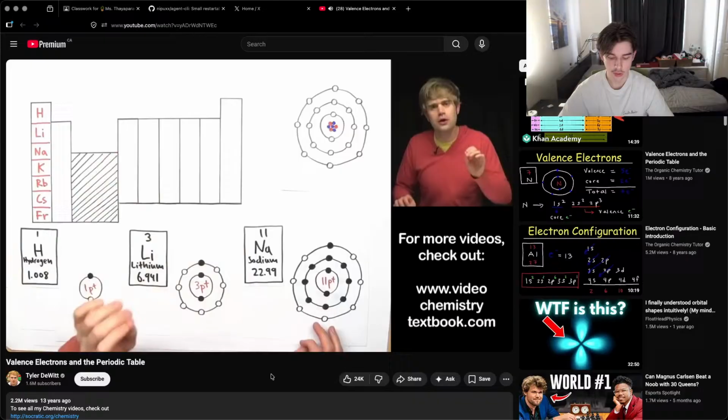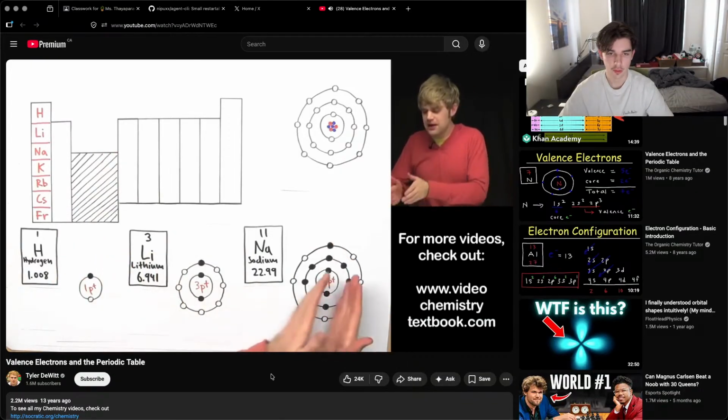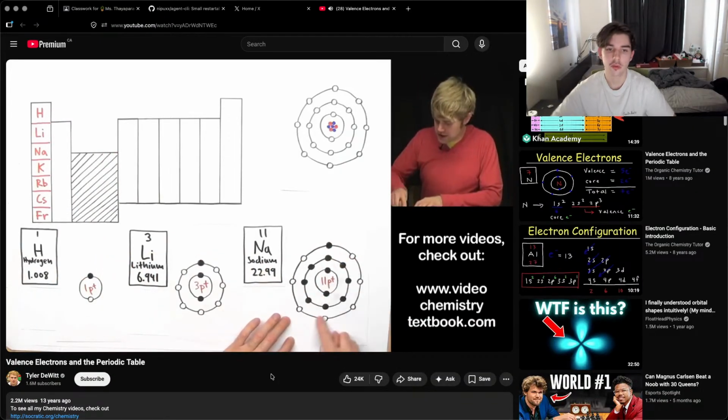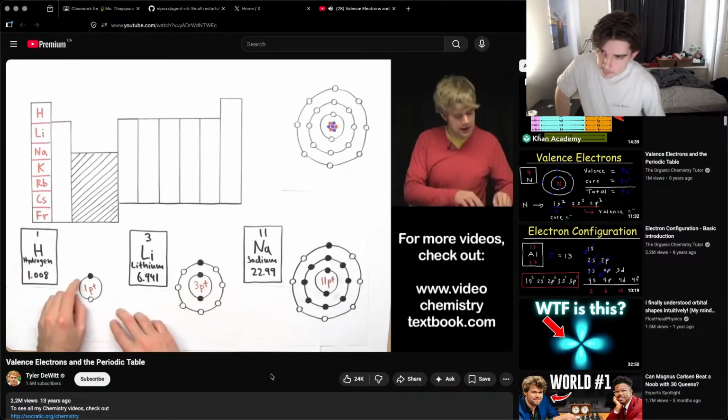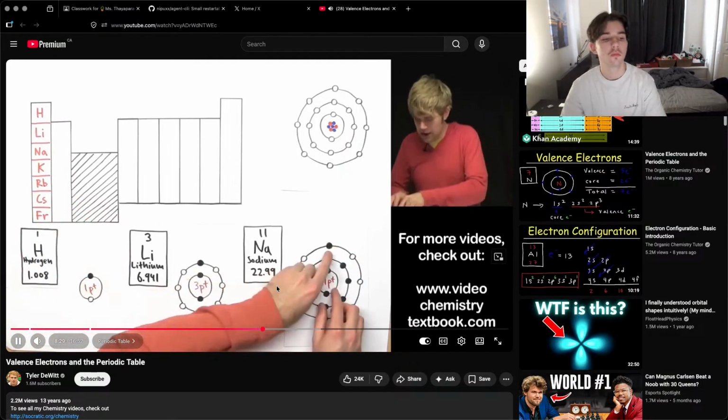We'll talk more about why they're so important later. But all you have to know for right now is that the valence electrons are the electrons in the energy level that is the furthest out from the nucleus. So in this atom, the valence energy level is the third, and it has 1 electron. And here, the furthest out is the second, and here, the valence energy level is the first. So there's a pattern. Each one of these atoms has 1 valence electron.